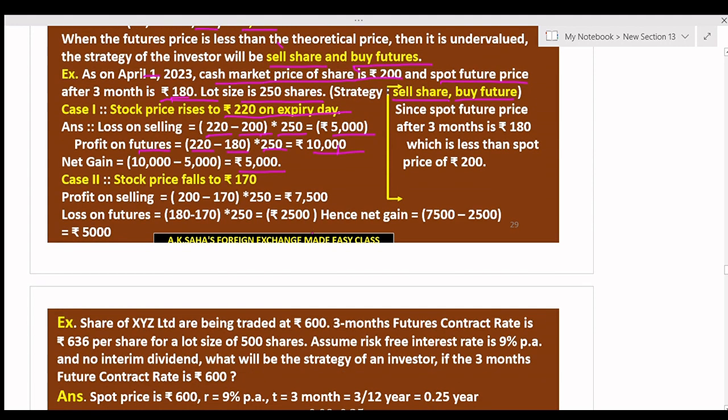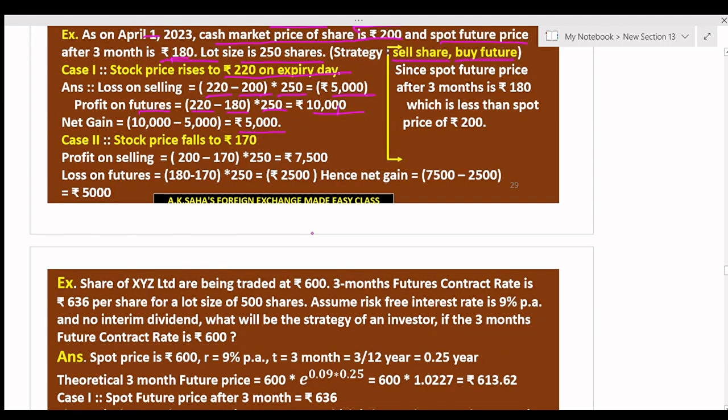Case 2. Stock price falls to rupees 170. Profit on selling is rupees 200 minus 170 into 250, which is equal to 7500. Loss on future is 180 minus 170, because it is buy future, so 180, the spot future price, is higher than the expiry date future price, so the loss is 2500. The net gain is rupees 5000.